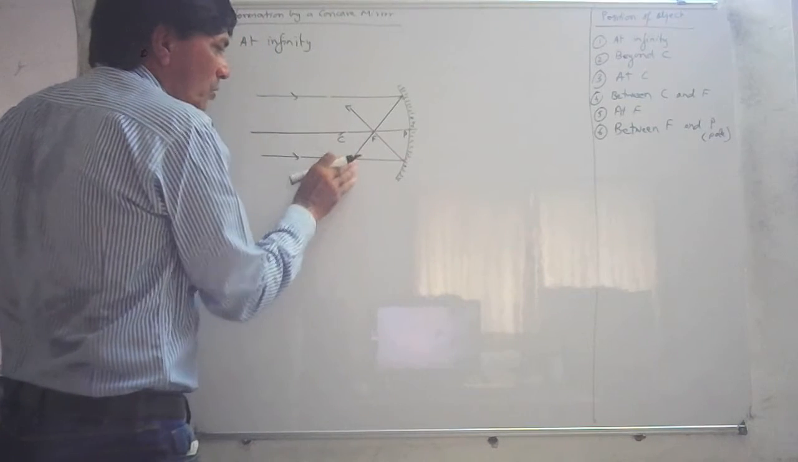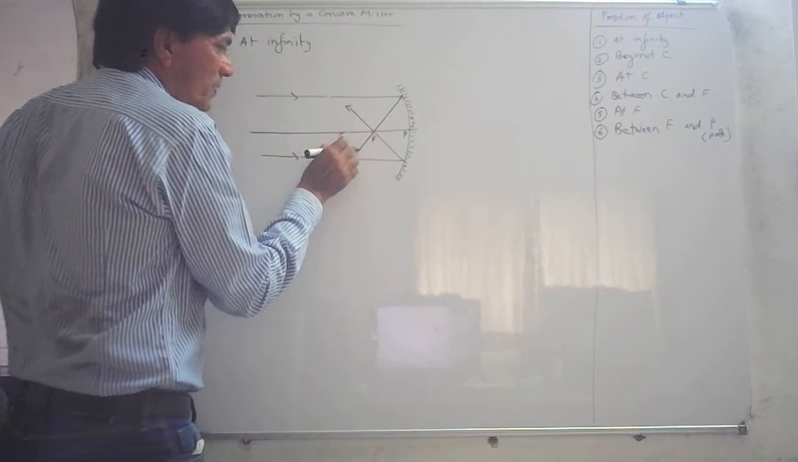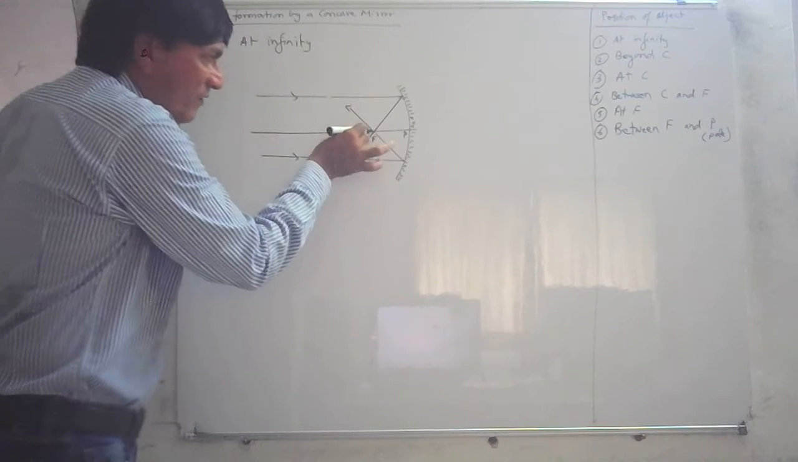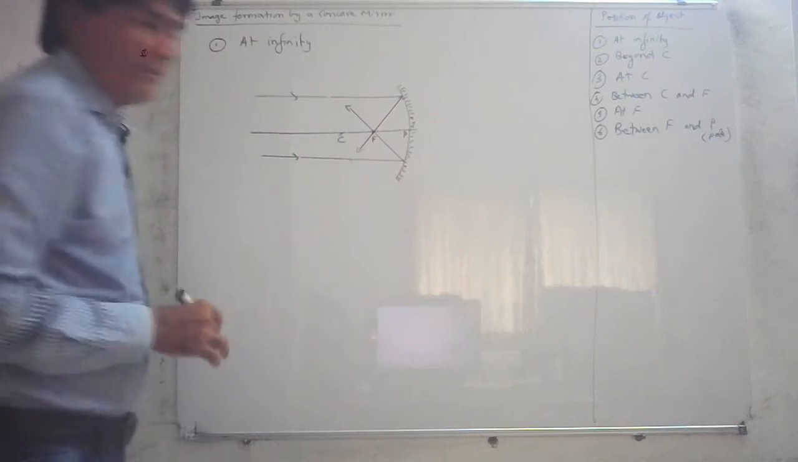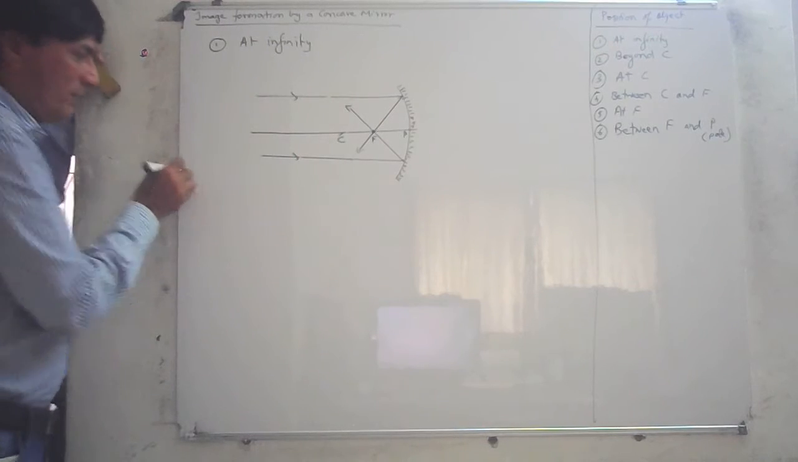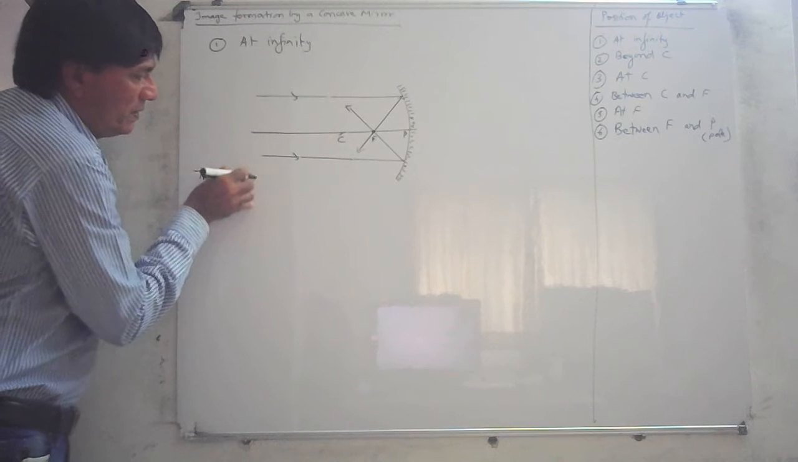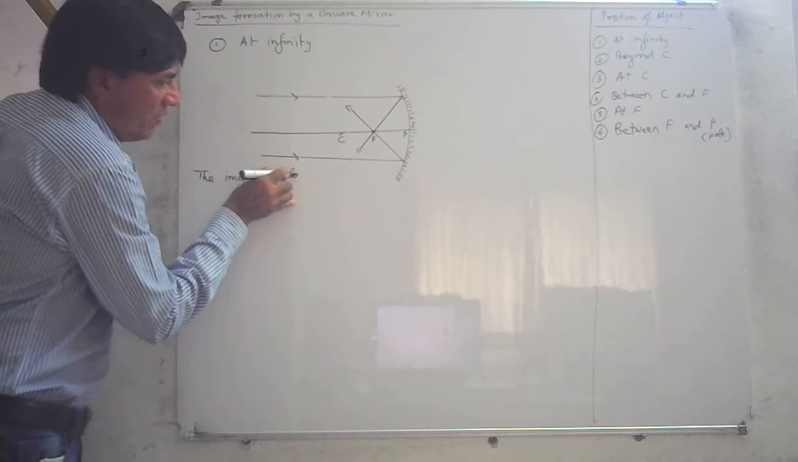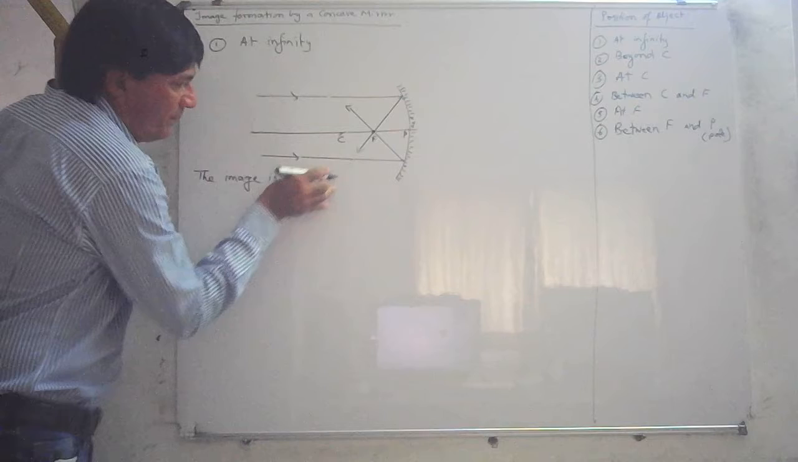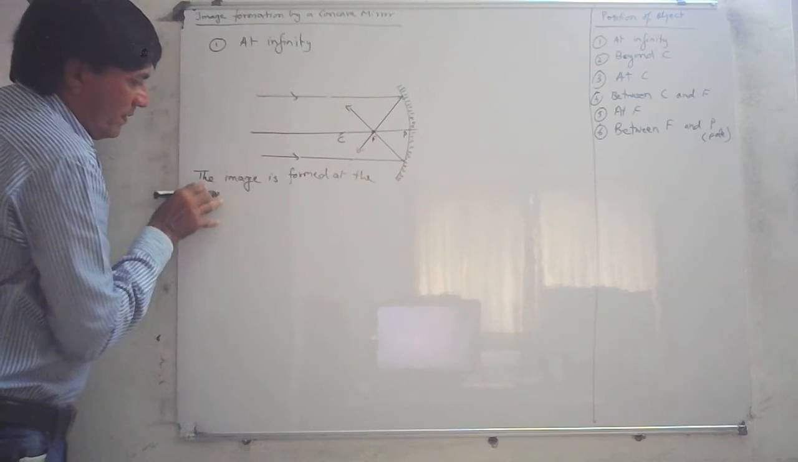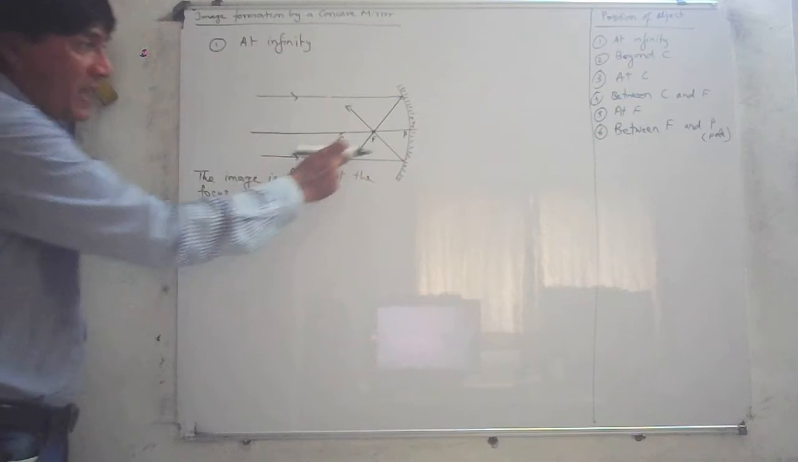Alright, I don't want to make this very long, so I'll just keep it here, so there is no confusion. The rays of light meet here, so the image is formed. See what I'm writing here: the image is formed at the focus.